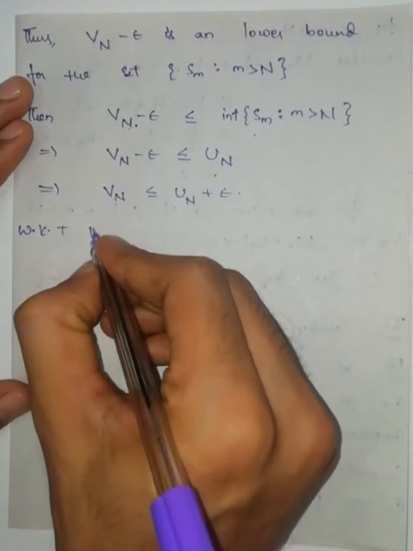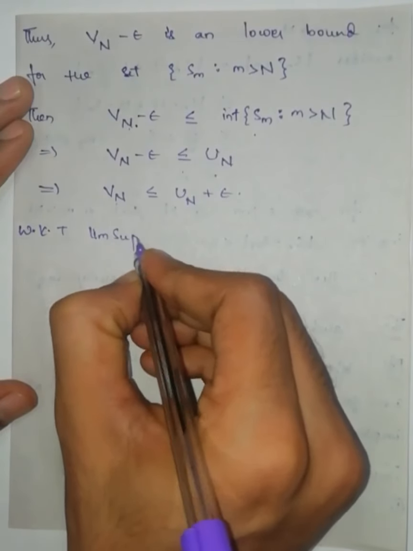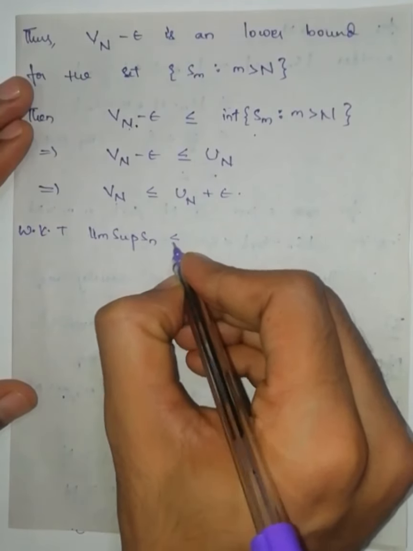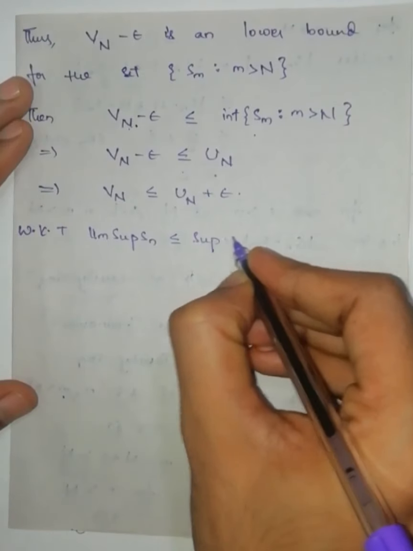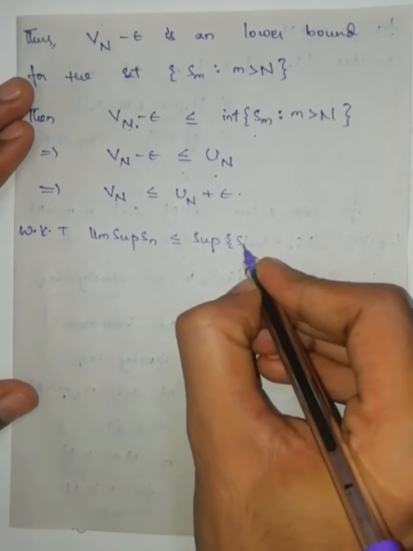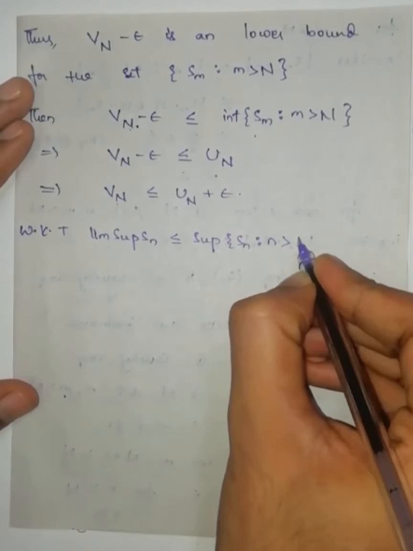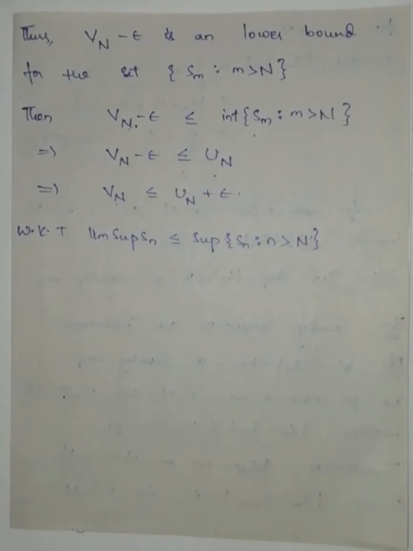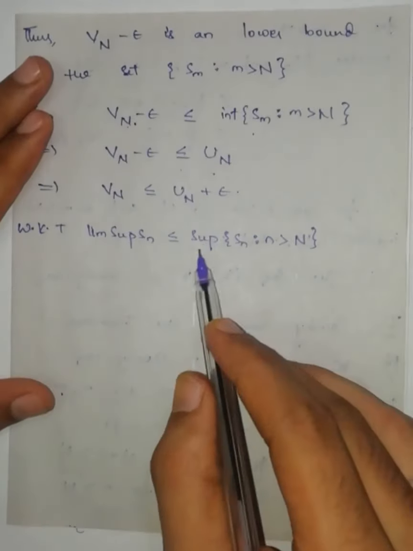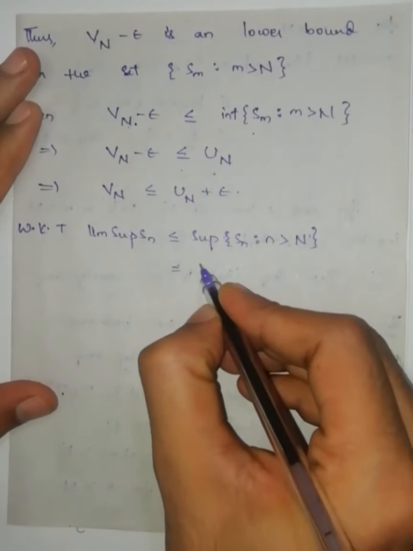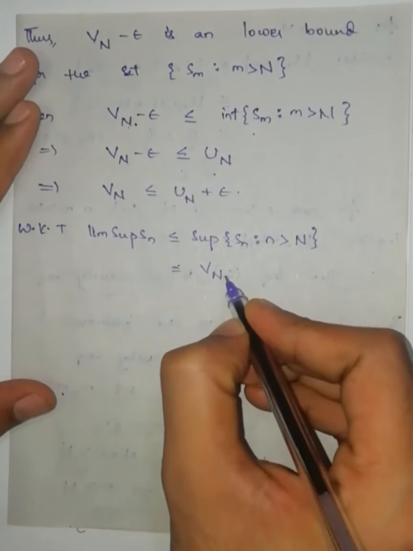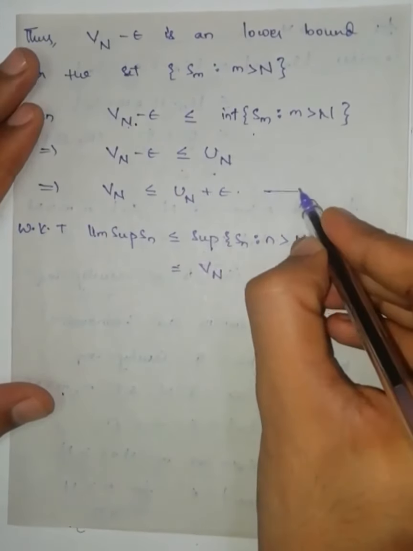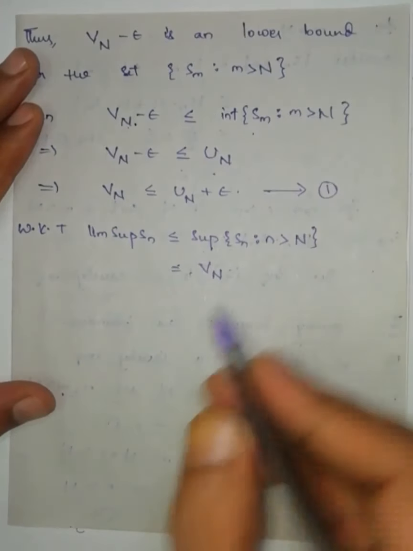Since we know that limit superior of Sn is always less than or equal to supremum of the set Sn where n is greater than capital N. Already we have discussed this after the definition of limit inferior and limit superior. This one is nothing but Vn. Just now we got here, let us take this one as equation number 1.